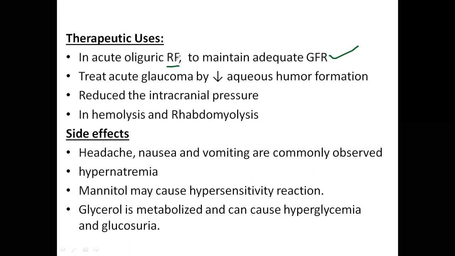In that condition we can use these. Also in treatment of acute glaucoma, by decreasing aqueous humor formation, and to reduce intracranial pressure. Then in hemolysis and rhabdomyolysis, we can also use these osmotic diuretics.